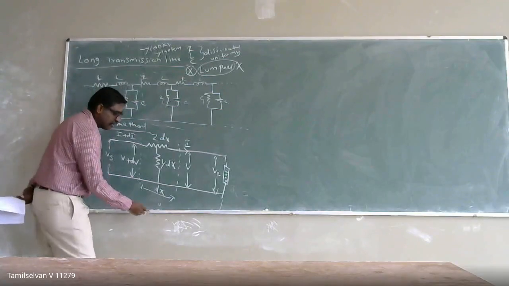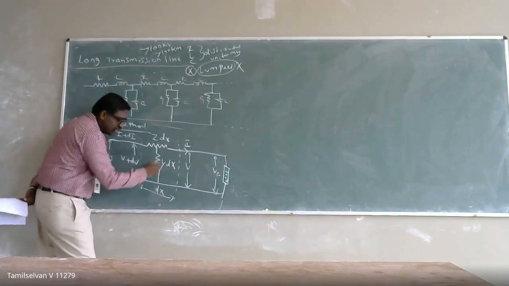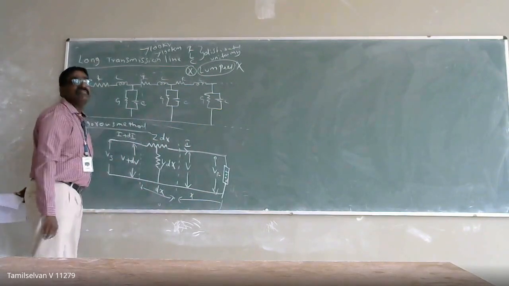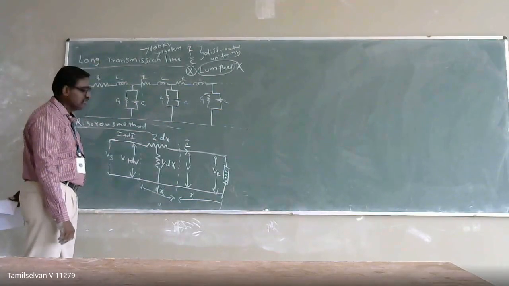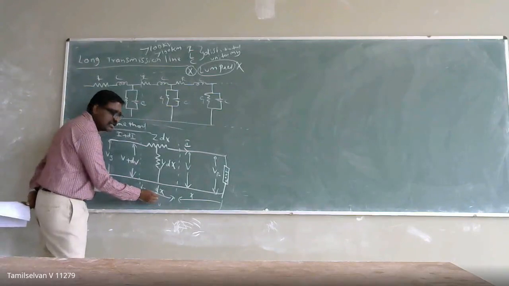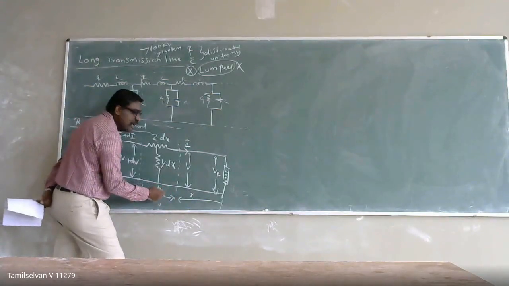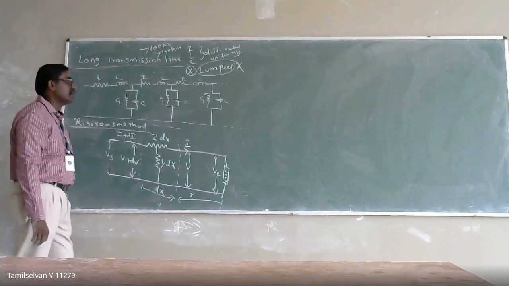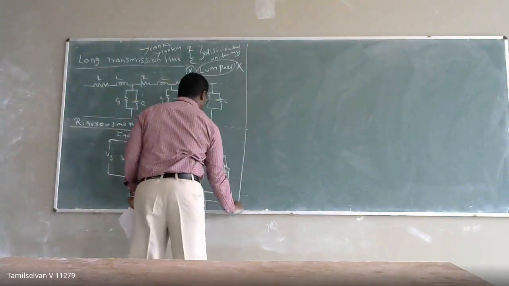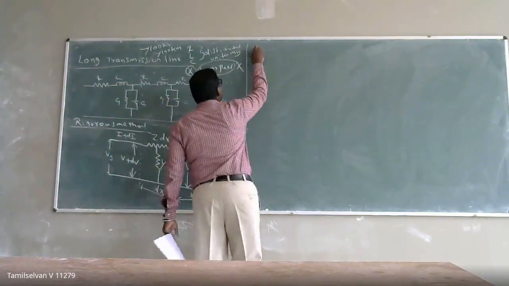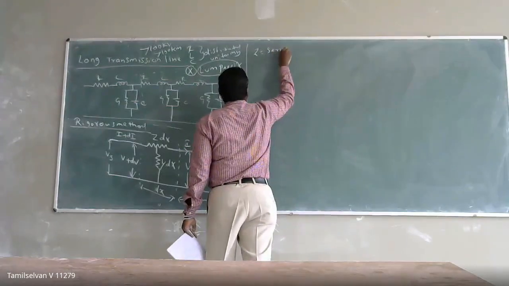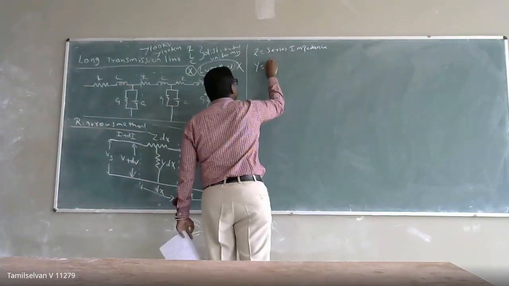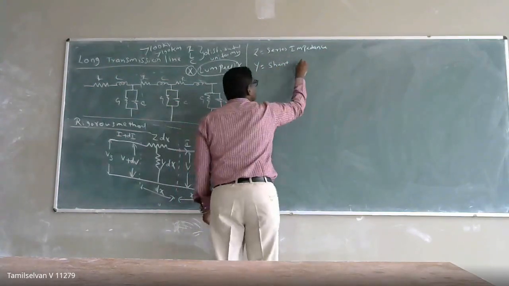Okay, so the section which I consider for analysis is dx. This section is situated at a distance of x from your receiving end point. I'm considering a small section, the small section dx, where dx is situated at a distance of x meter from the receiving end. Here I am going to consider the quantity values. z is nothing but my series impedance, and y is my shunt admittance.